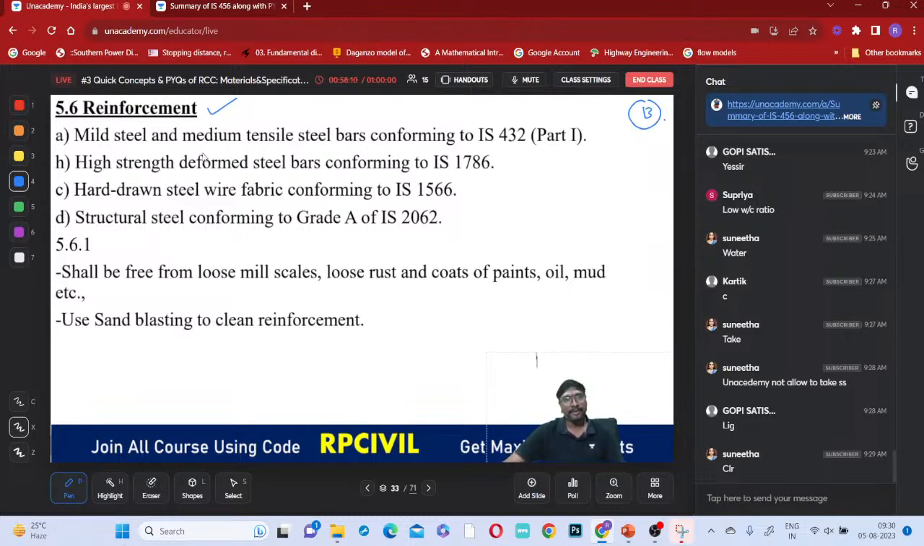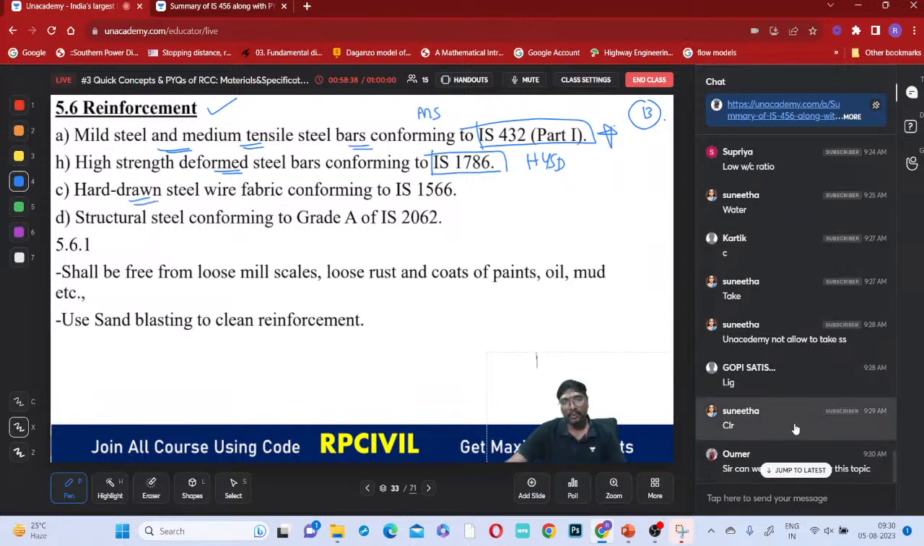What are the reinforcements? Mild steel and medium tensile steel bars conforming to which one? This is IS 432 part 1. These code numbers are very important, okay? Mild steel is conforming to which code? IS 432. High yield strength deformed bars are corresponding to which one? This is IS 1786, right? HYSD bars, na? So these two at least you try to remember, right?